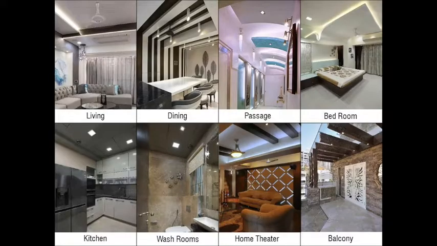These are the things for which we really require false ceiling, and we do false ceilings not only in rooms like bedrooms, living room, dining area, but false ceiling is equally important for the kitchen as well as the bathroom. Of course, we use different kinds of material for these two areas. There are various factors which we need to consider to create a false ceiling. I have made some notes which I am going through, so let me explain in detail.